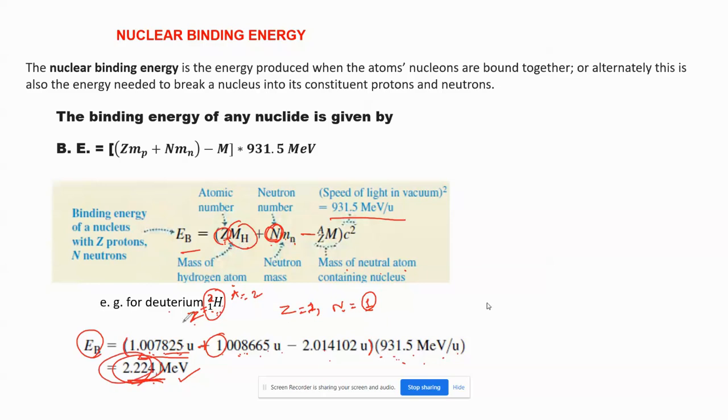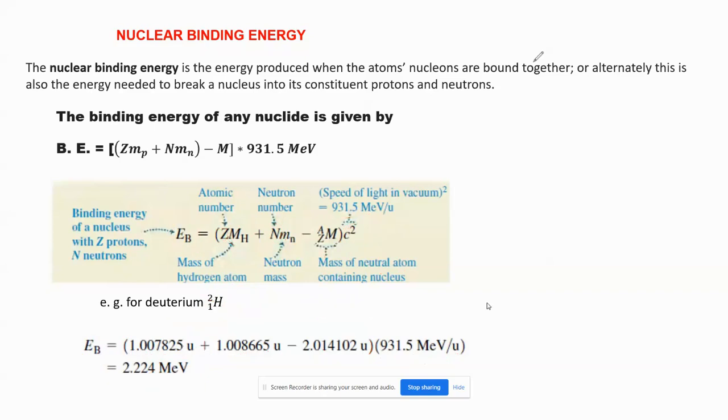Okay? So this is called mass deficit. The difference of the two, multiplied by 931.5, will give you the binding energy. So it is a very important equation and a very important concept in nuclear physics.